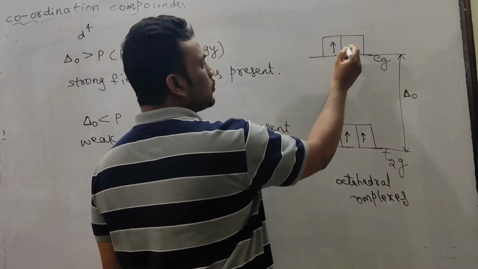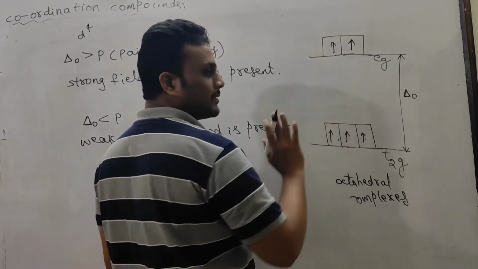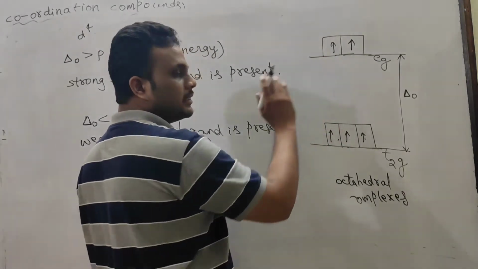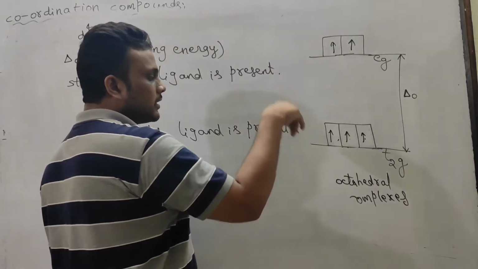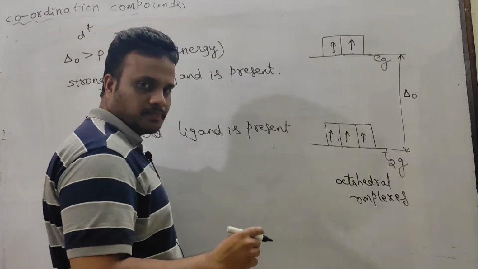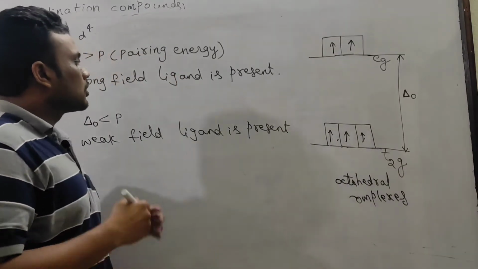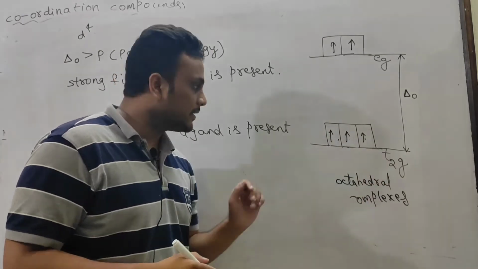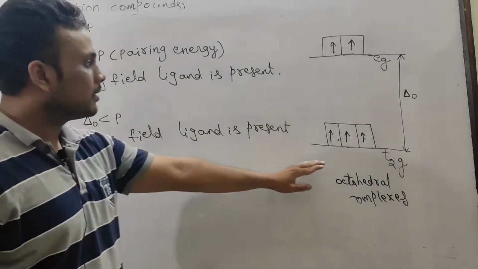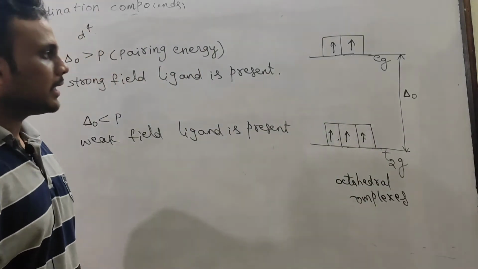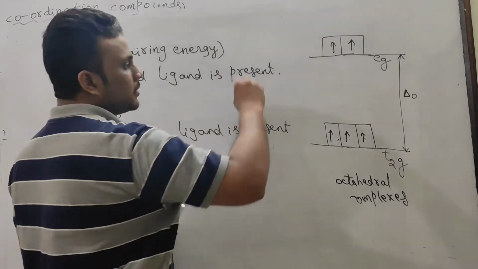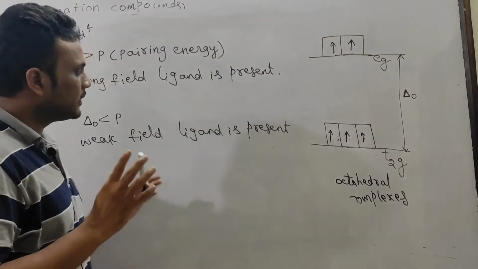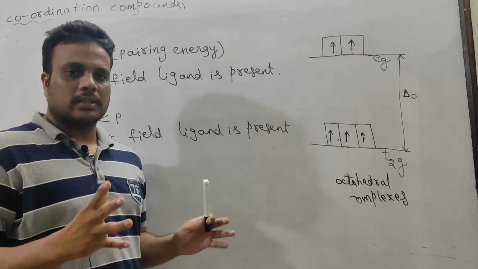The fifth electron also enters this. Now T2G and EG are exactly half filled. Now the sixth electron enters here like this. So if it is a strong field ligand, the entry is as I taught in the previous case. If it is a weak field ligand, then the filling of the T2G and EG sets takes place in this particular manner. So this is the easiest way to understand this concept.